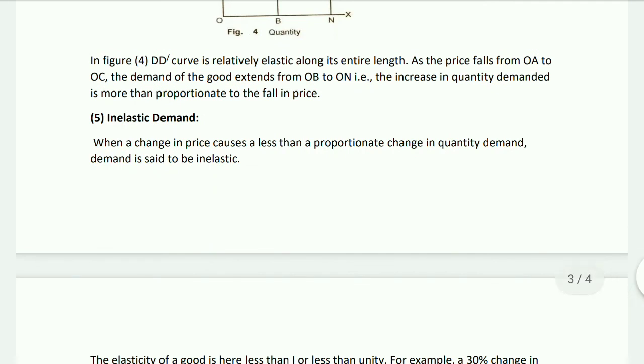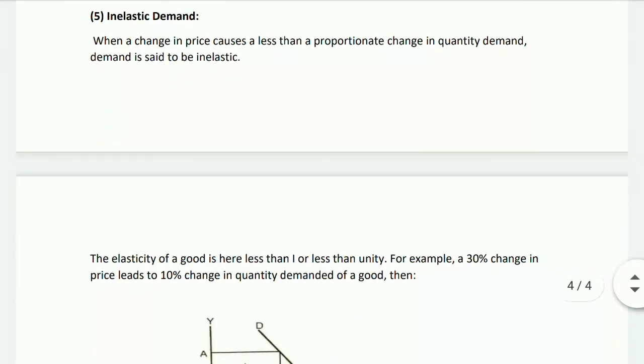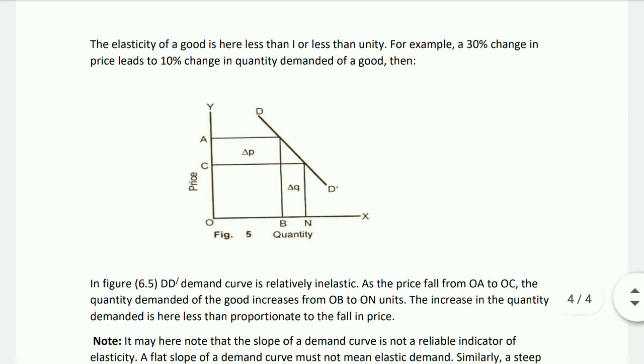Number 5, inelastic demand. When a change in price causes a less than proportionate change in quantity demanded, demand is said to be inelastic. The elasticity of the good is here less than 1 or less than unity. For example, a 30% change in price leads to 10% change in quantity demanded of a good.